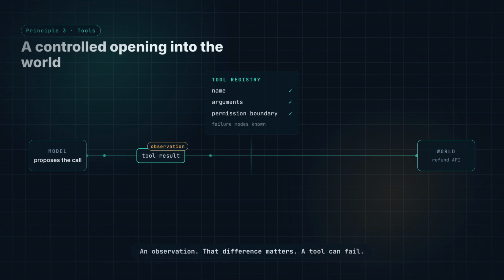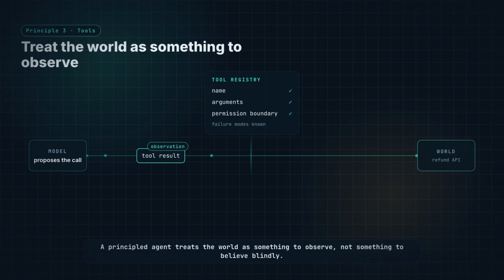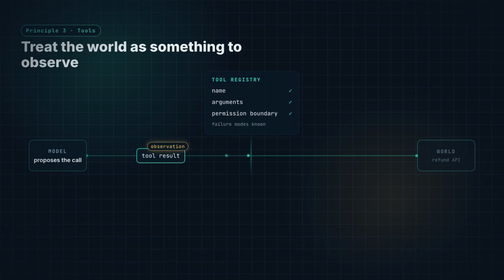That difference matters. A tool can fail. An API can return partial data. A search result can be irrelevant. A browser step can click the wrong thing. A principled agent treats the world as something to observe, not something to believe blindly.